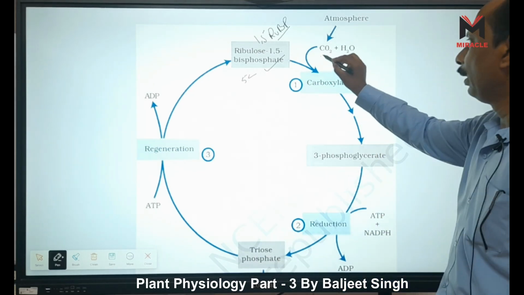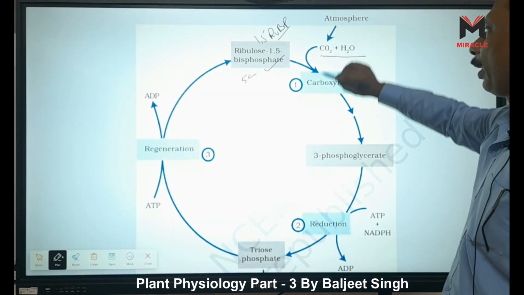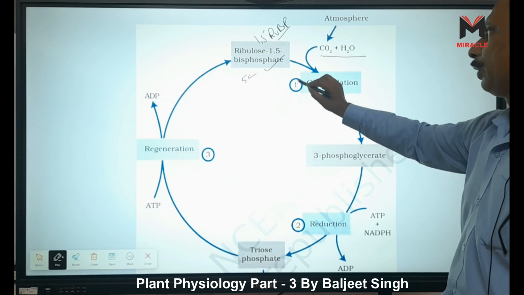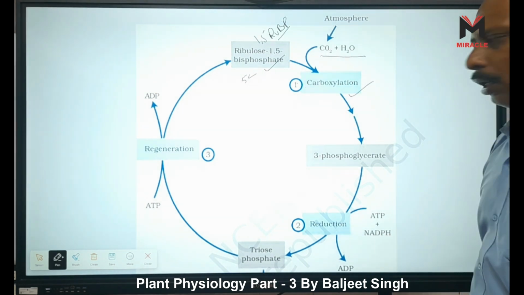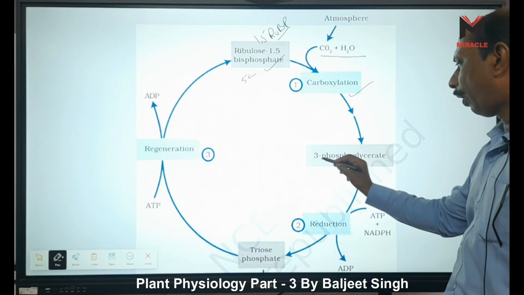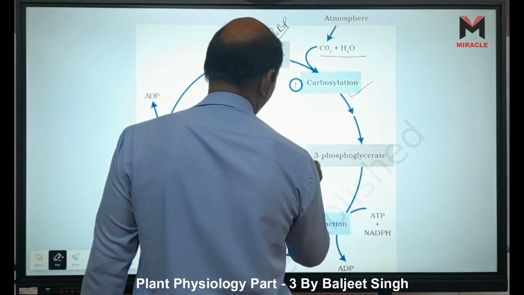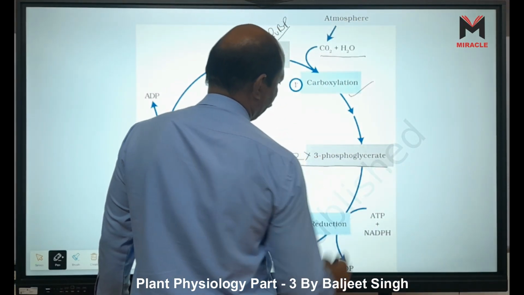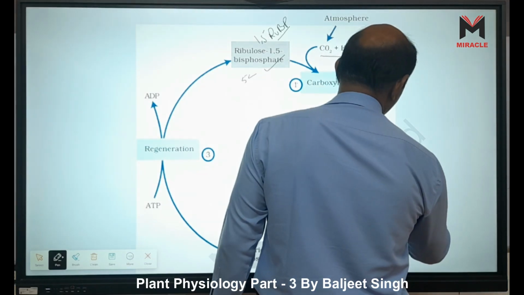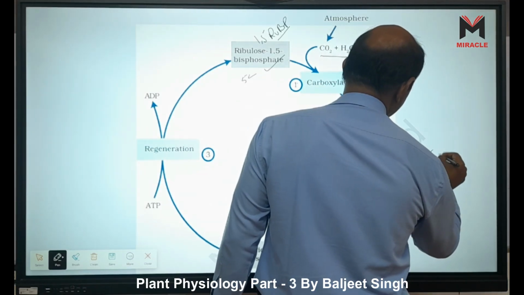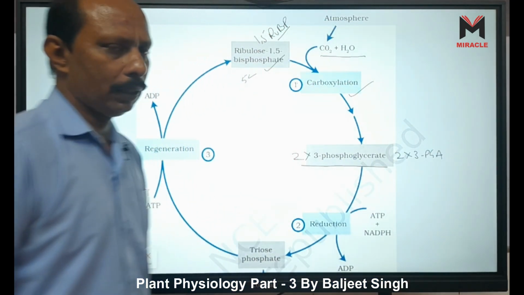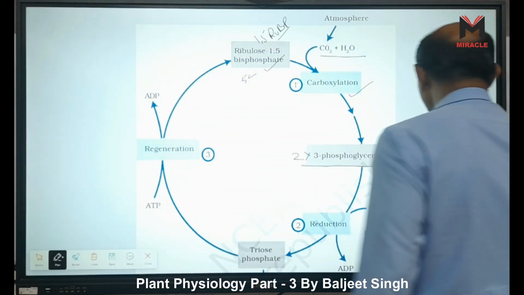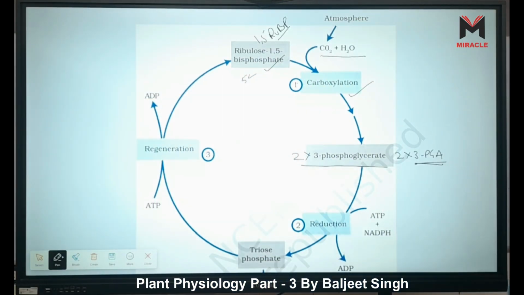CO2 and H2O come from the atmosphere, and when they bind with this, the process is called carboxylation, and they form two molecules of 3-phosphoglyceric acid, or 2 into 3-PGA is formed. This is the first stable product.